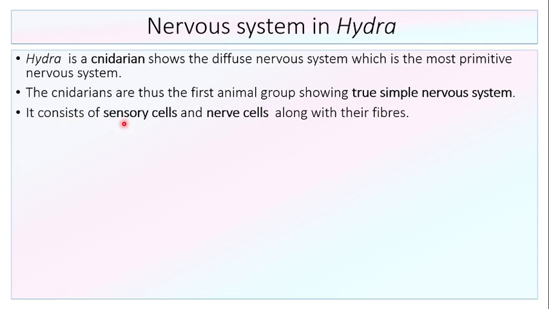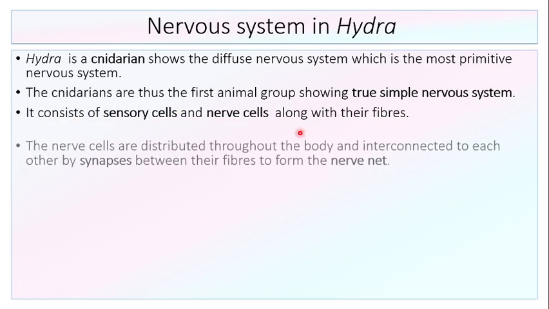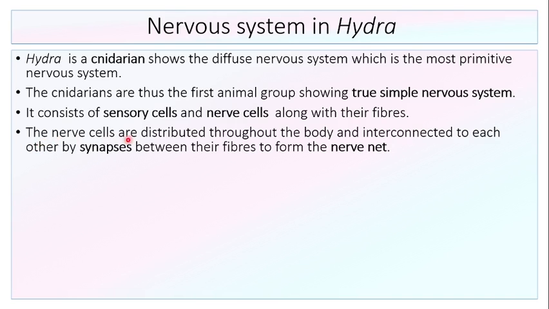It consists of sensory cells and nerve cells along with their fibers. The nerve cells are distributed throughout the body and interconnected to each other by synapses. So these are the organisms with neurons, and they are the first organisms having the synapse for communication between two adjacent nerve cells.